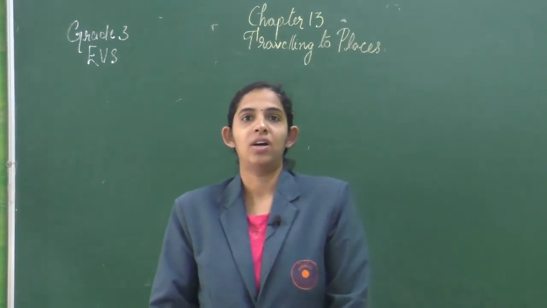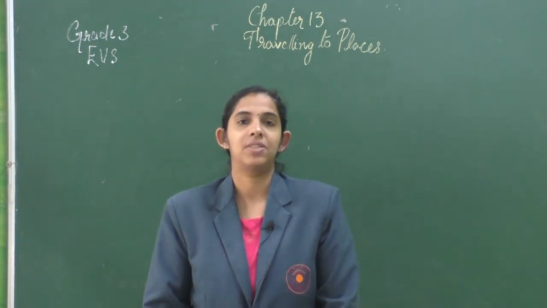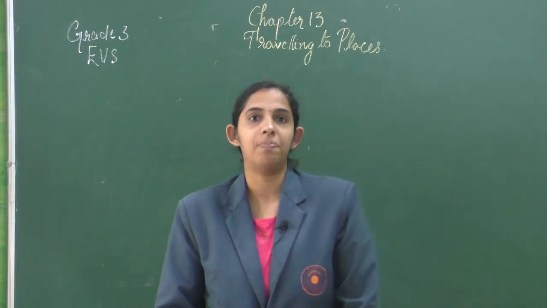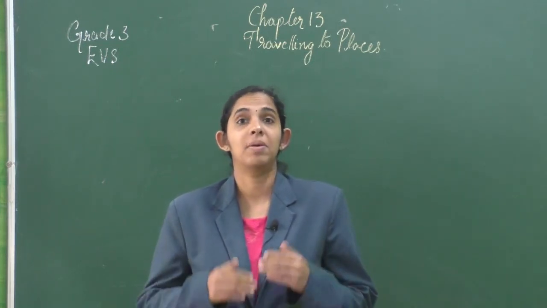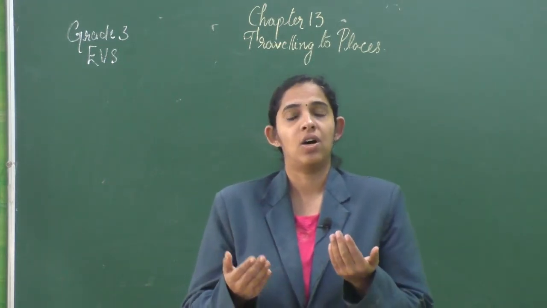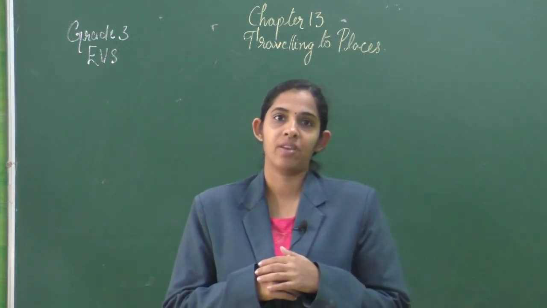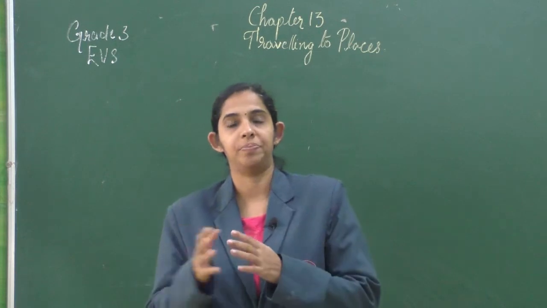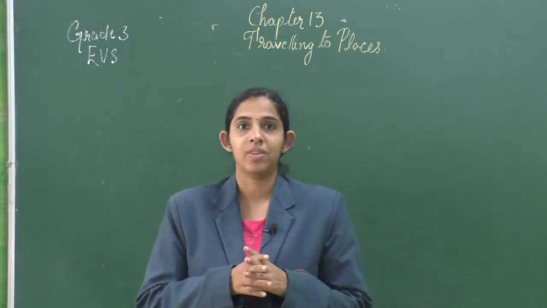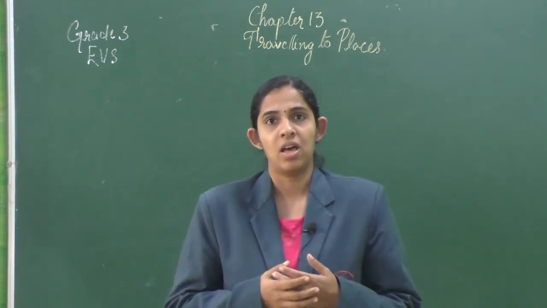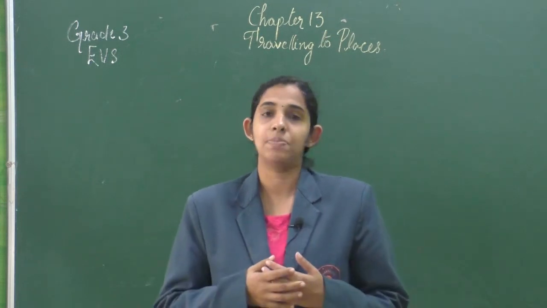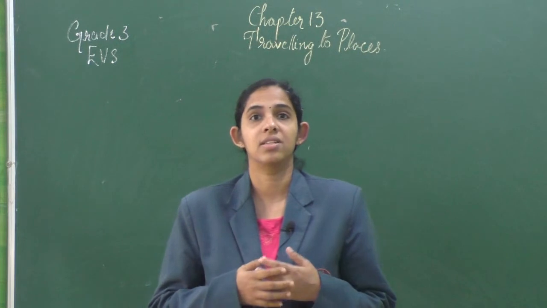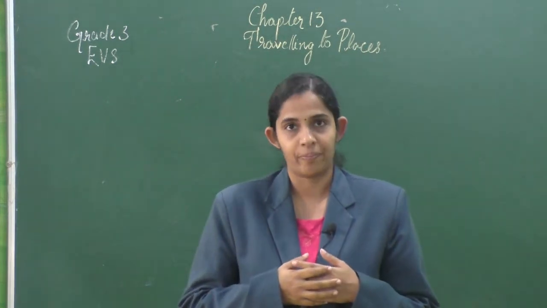In this video, we are going to discuss a summary of chapter 13, Traveling to Places. We travel to different places. Some places may be very far from us and others may be near to us. We may also transport things from one place to another. To transport people or things, we may depend upon different types of vehicles, for example, rickshaws, bicycles, car, train, aeroplane, etc.